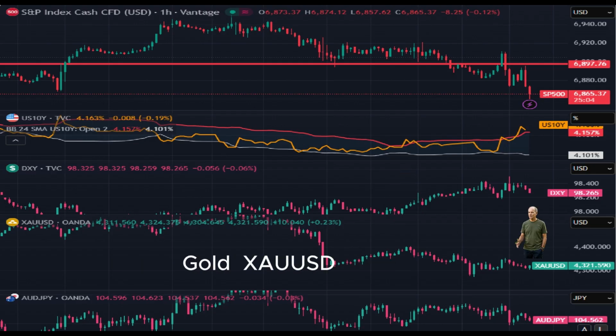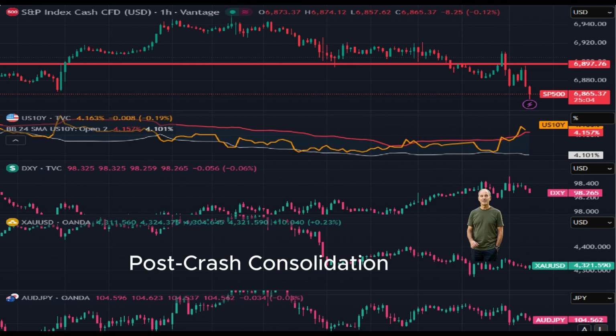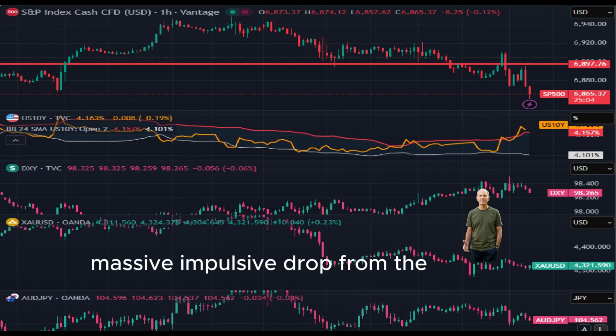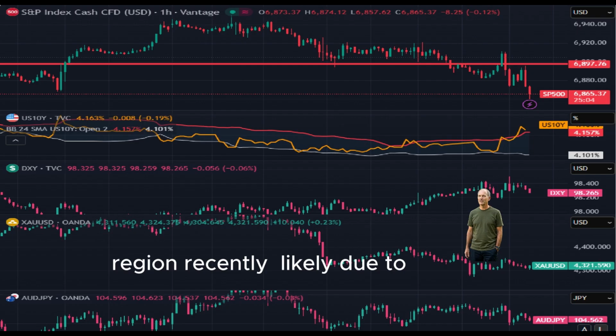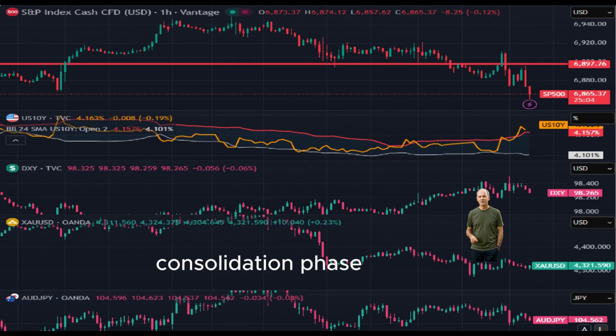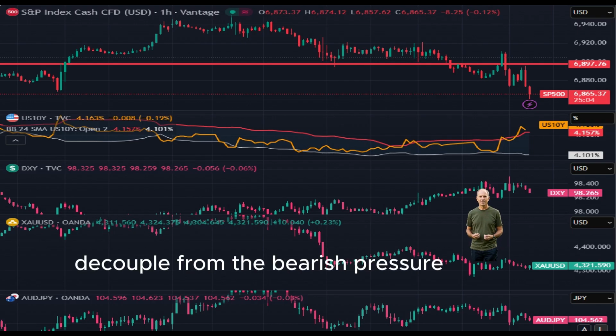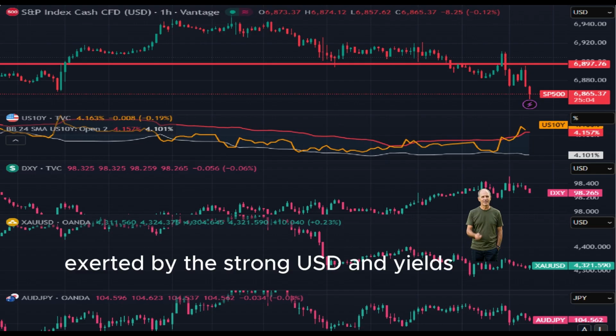Gold, XAUUSD. Post-crash consolidation. Gold is trading at 4,321.59. The chart shows a massive impulsive drop from the 4,500 region recently, likely due to the CME margin requirement hikes and the rising US 10Y. It is currently in a distribution or consolidation phase, lacking the momentum to decouple from the bearish pressure exerted by the strong USD and yields.